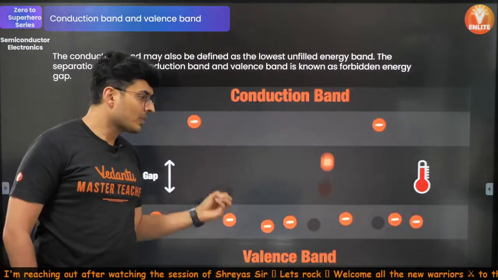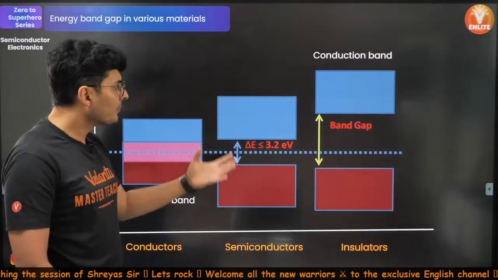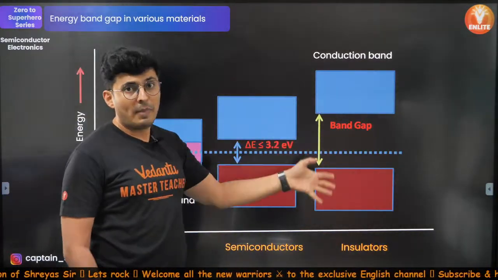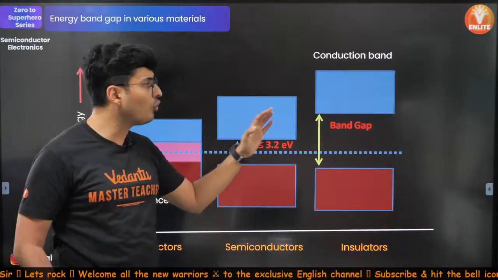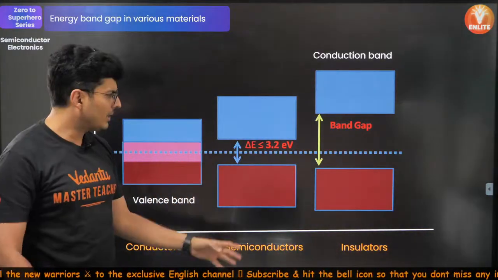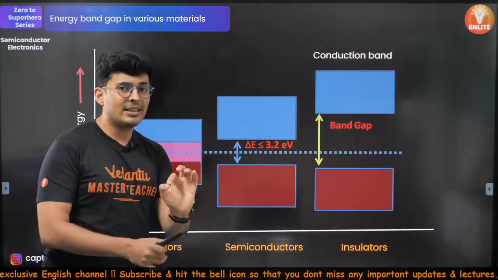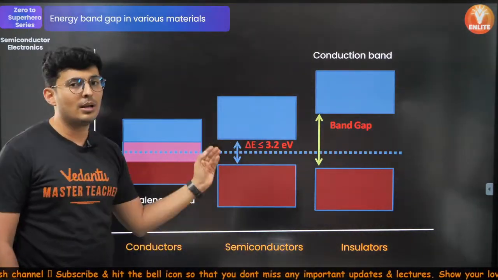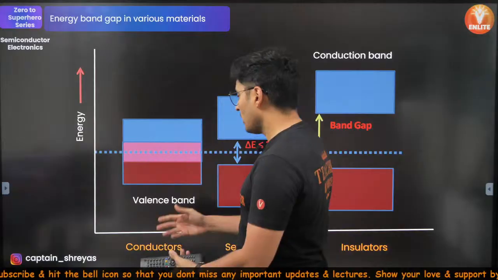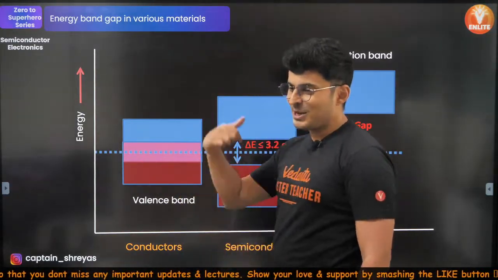When you heat the object, the electrons go and jump to the conduction band, and if the band gap is too much, even heating won't be enough to make the electrons jump. That's why it's an insulator. But if the gap is less, a small amount of heat can make the electrons jump, and then those electrons are available for conduction. For conductors, there is no need to heat it also. Already they are available. Perfecto.